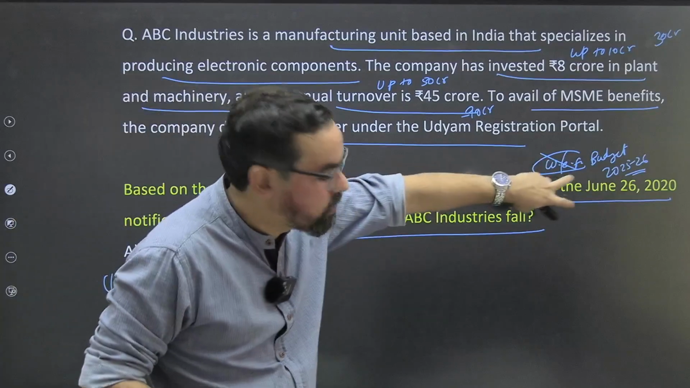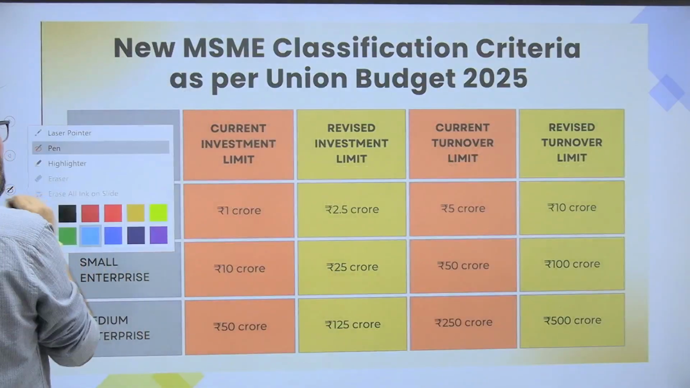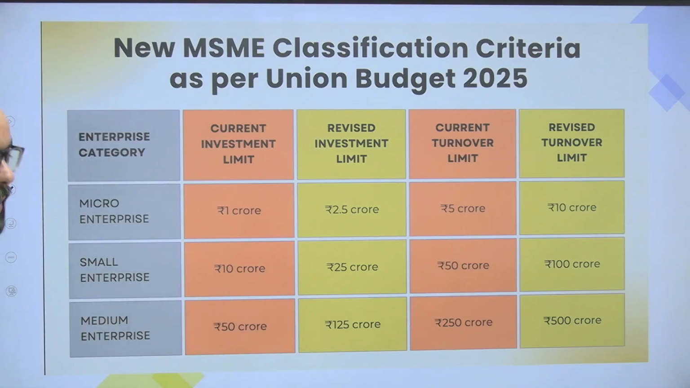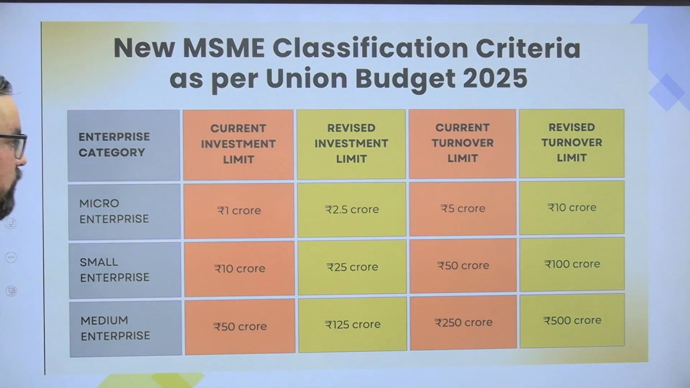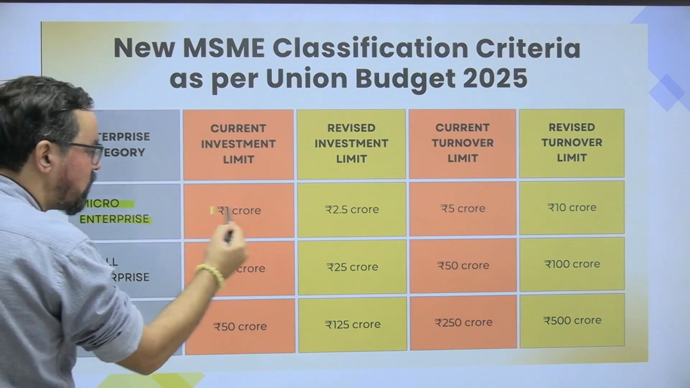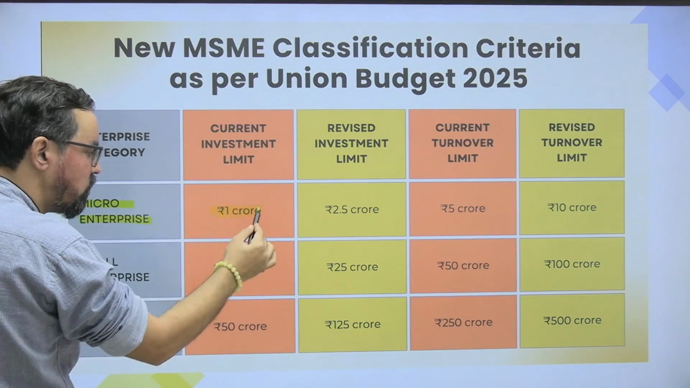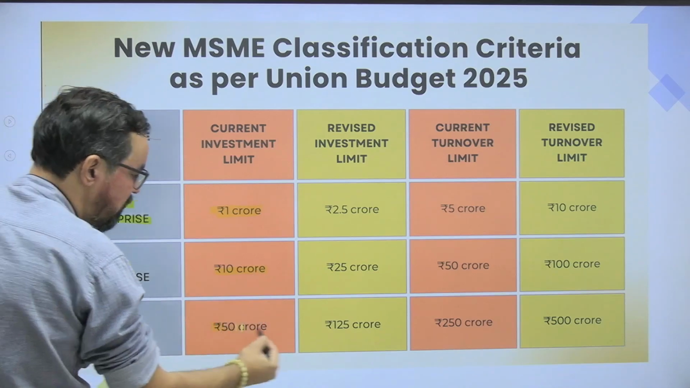तो यू जस्ट हैव टू केयरफुल अबाउट दीज पर्टिकुलर डेट इटसेल्फ, ठीक है. तो दिस इज द न्यू chart which was provided by the finance minister during the budgetary announcement. Yeah. So here we have a complete comparison between old versus new also, ठीक है. So new MSME classification criteria as per Union Budget 25. So see, micro enterprise, earlier it was आपका based on investment 1 crores, and small it is 10 crores and medium it is 50 crores.